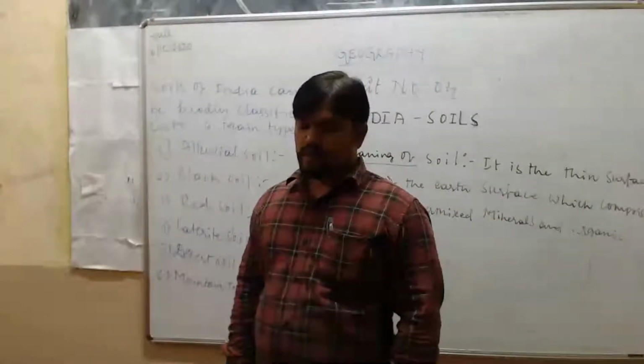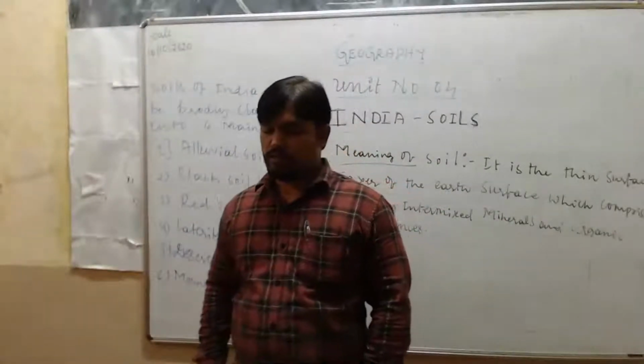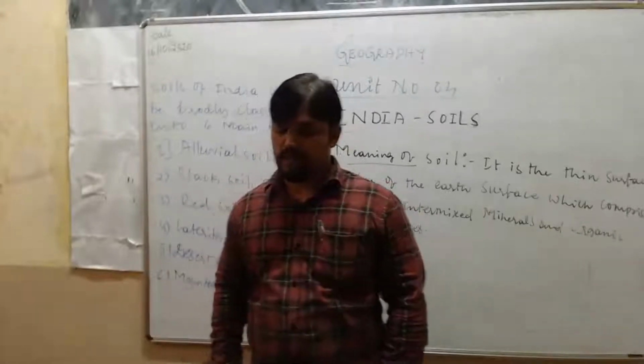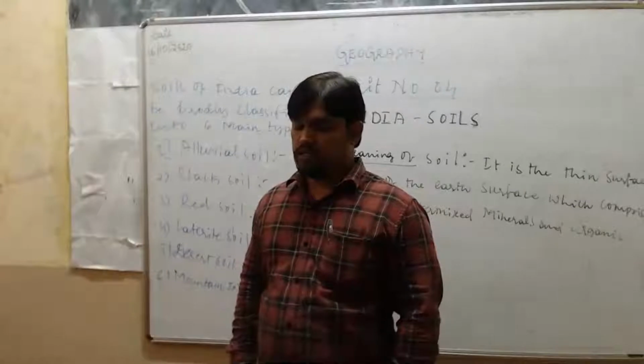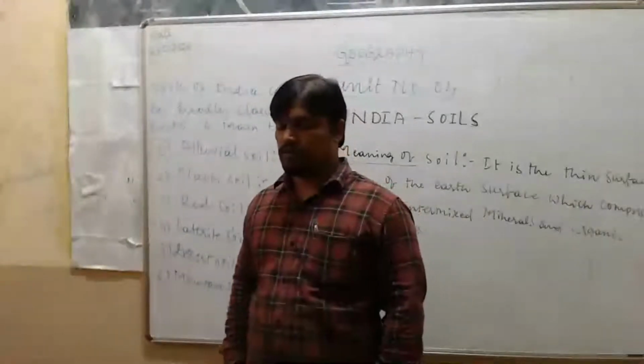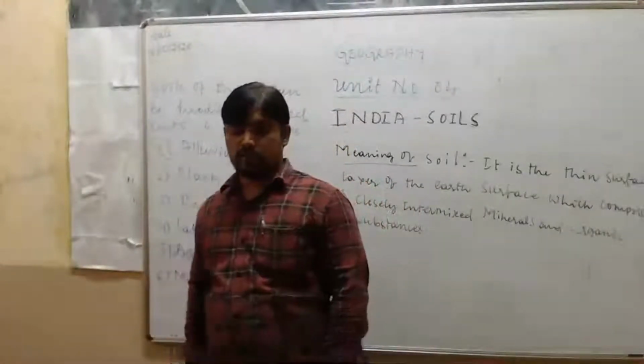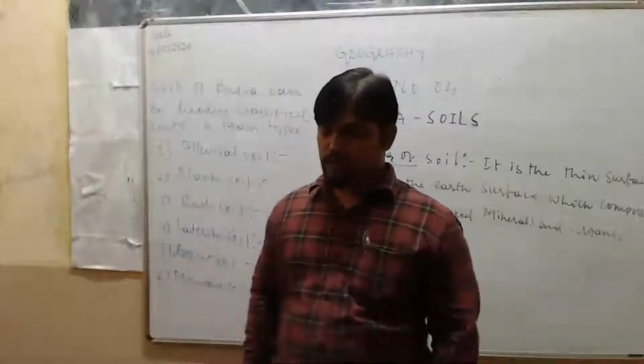They are formed from the sediments deposited by the rivers, as in the Indo-Gangetic Plain, and by the sea waves in coastal plains.